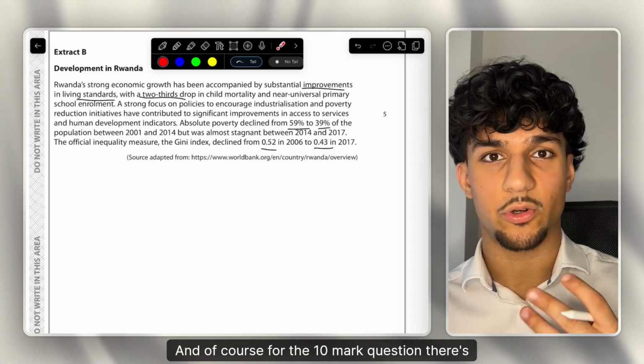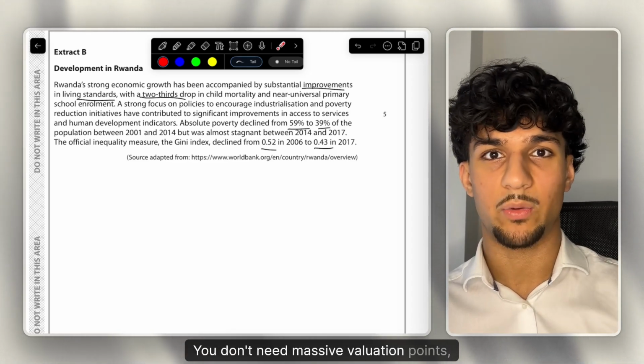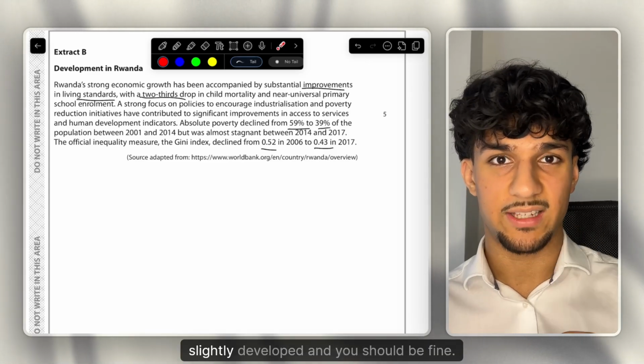And of course, for the 10-mark question, there's only 4 evaluation marks. You don't need massive evaluation points. Just make sure you're straight to the point, slightly developed, and you should be fine.